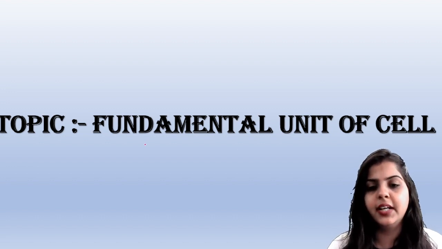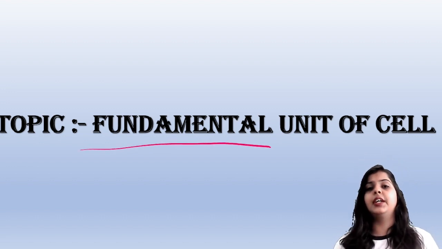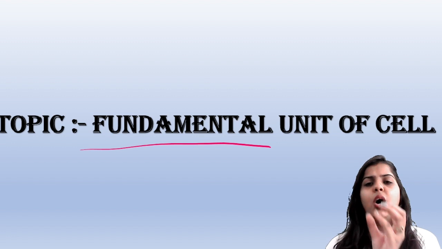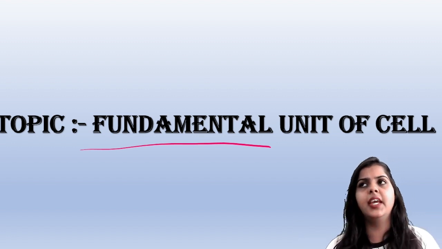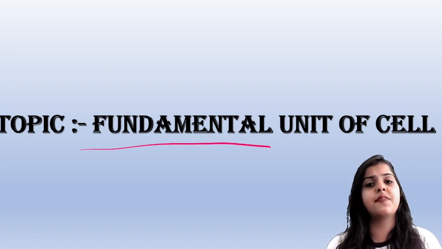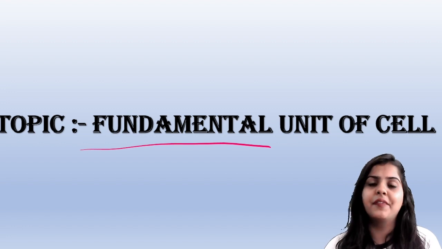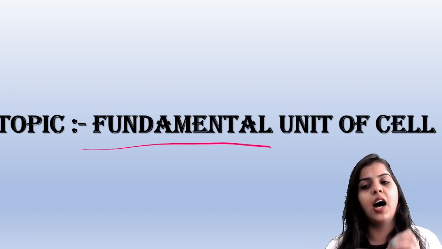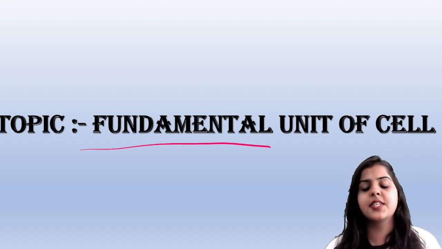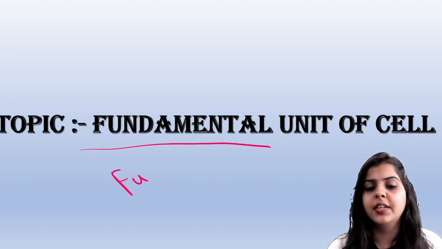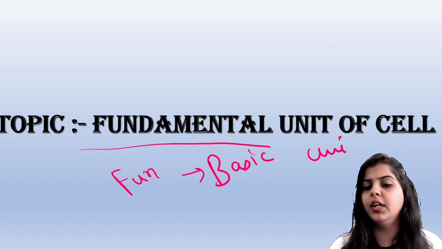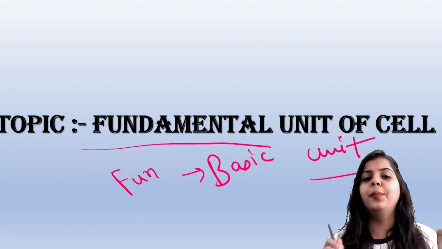You can see the word is fundamental. What is fundamental? The basic unit, the smallest part of making an organism. If you are making a pizza, the mandatory part is that you need a pizza base. After that you can make a pizza. In the same way, if you have the cell, you can make any kind of living organism from its cells. This is your fundamental unit, your basic unit. So your cell is your basic unit.